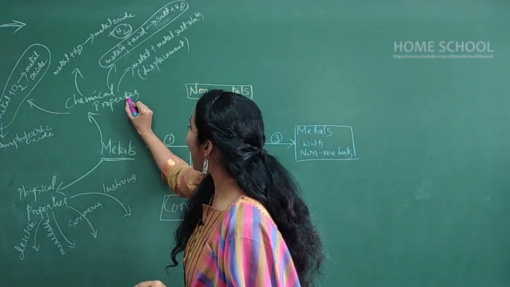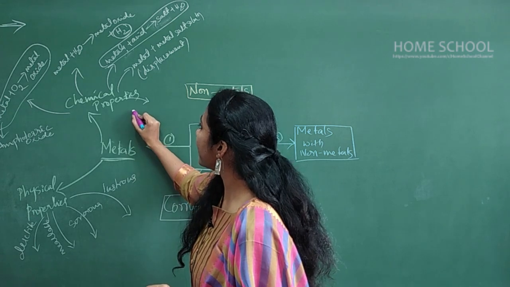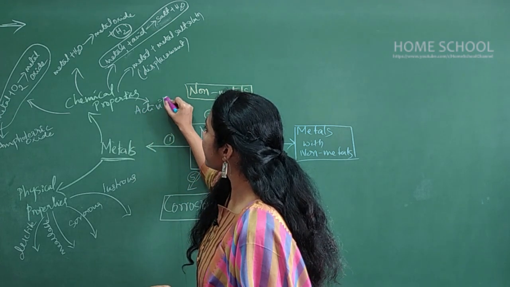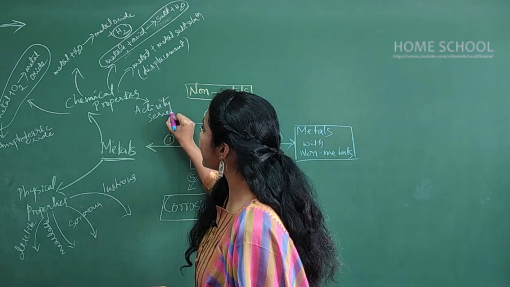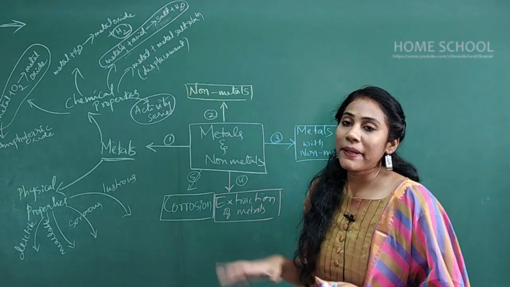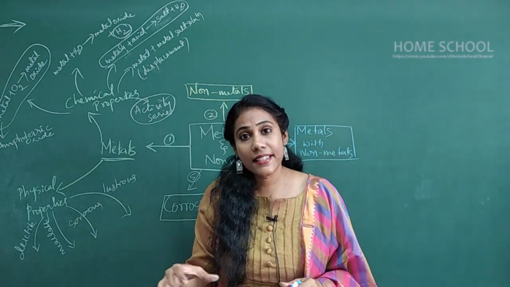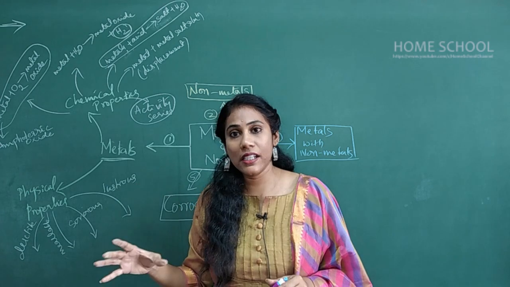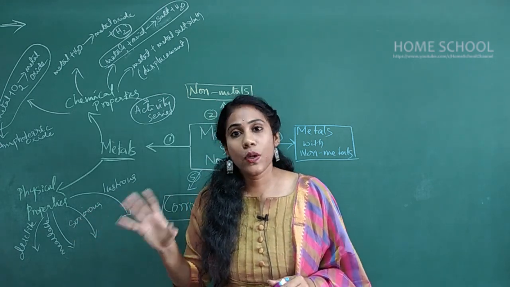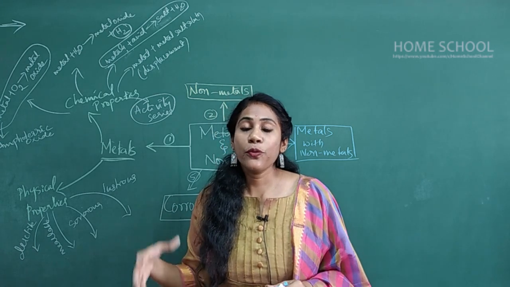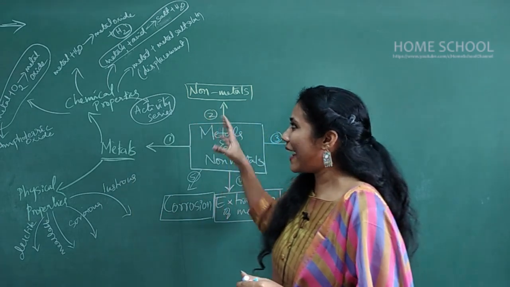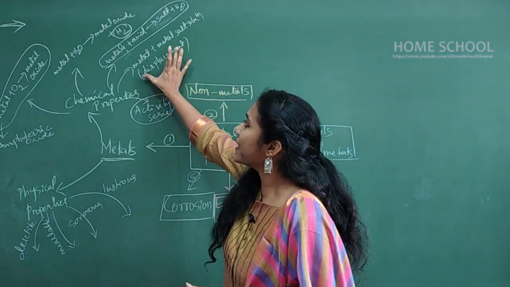And last but very important, that is the activity series. Don't forget to study its definition. Definition is important. So what do you mean by activity series? It is the arrangement of metals in the order of their reactivity. That is called activity series. You must know which metal is more reactive than which metal, right? Only then you can actually predict the products for these reactions.